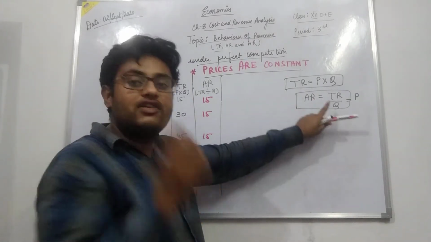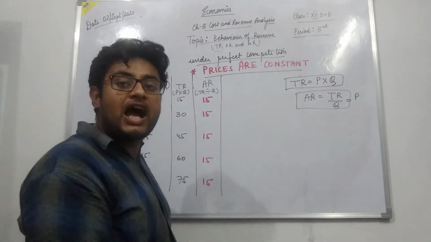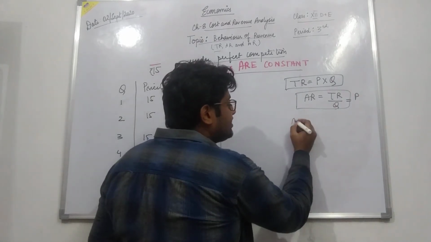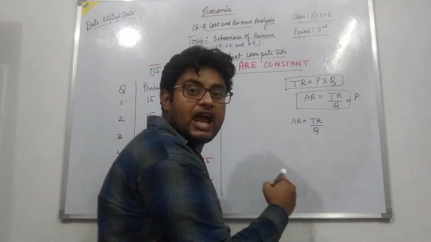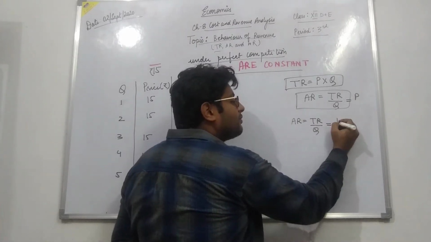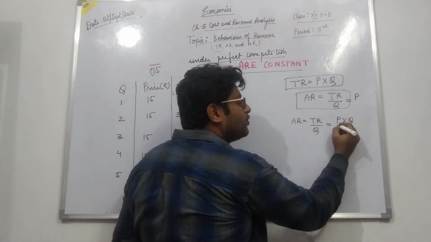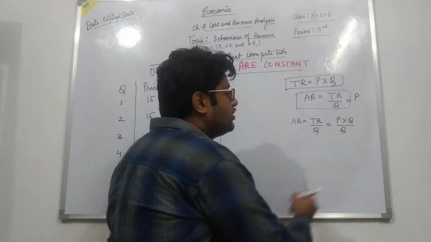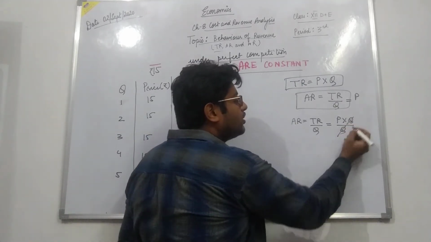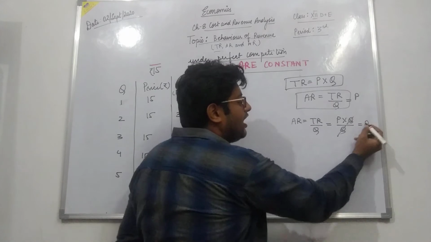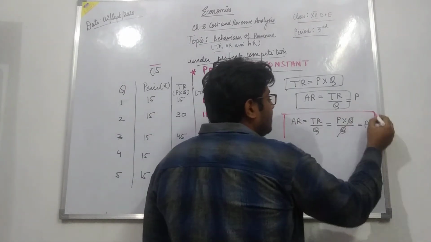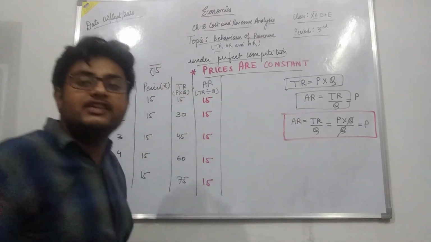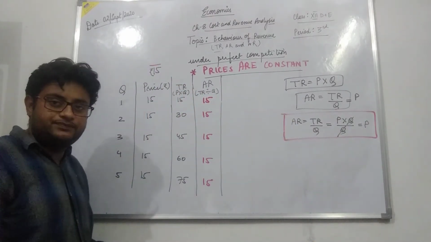And how have I proved that? Average revenue equals total revenue upon output, and total revenue is price into output upon Q. So I will cancel Q and Q, and what is left is price. Just remember that average revenue will always equal the price.